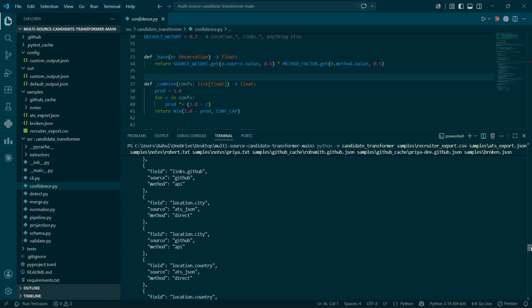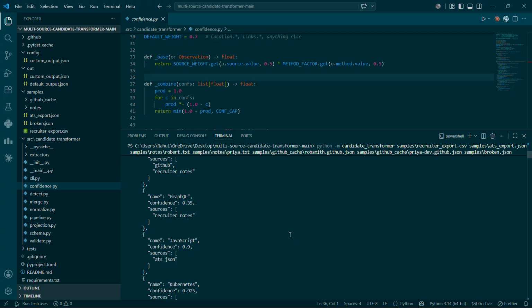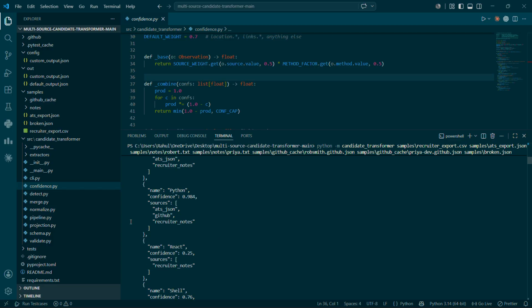So I would like to show you the skill section of Robert Smith. So we can see that confidence is evidence-based. Here, Python scores 0.98, while React scores 0.25. This is because Python scores 0.98 because 3 sources agree on it, while React is 0.25 because it was inferred from a single sentence in the notes. So honestly empty over wrongly confident, exactly as the brief asked. So weak signal can never override structured data.